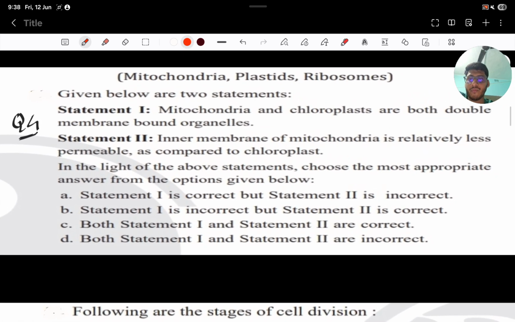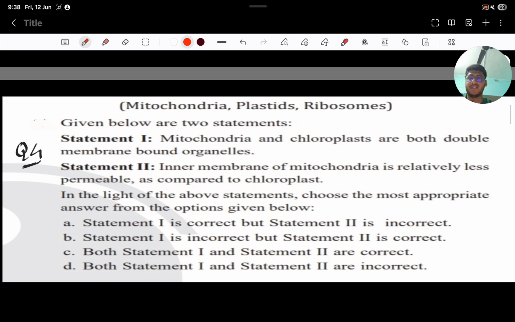Yes. See, there are two statements given. The first statement says mitochondria and chloroplasts are both double membrane bound organelles. Yes, very correct. Mitochondria and chloroplasts are double membrane bound organelles.